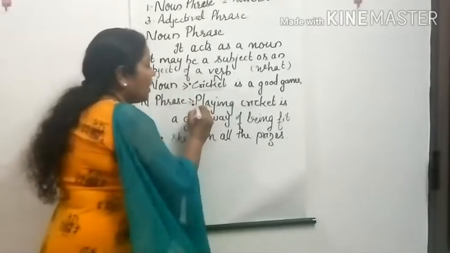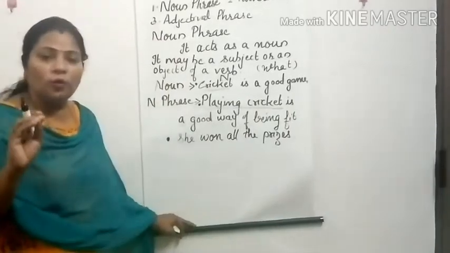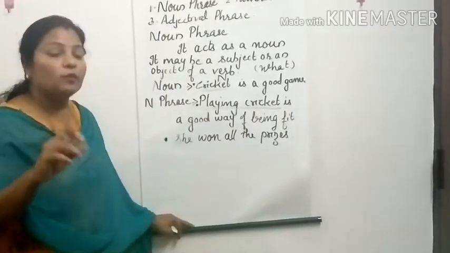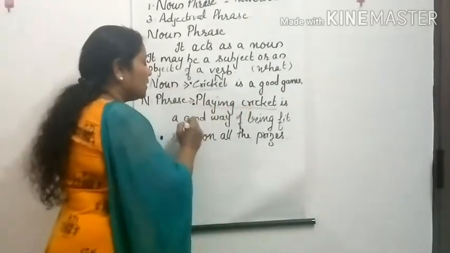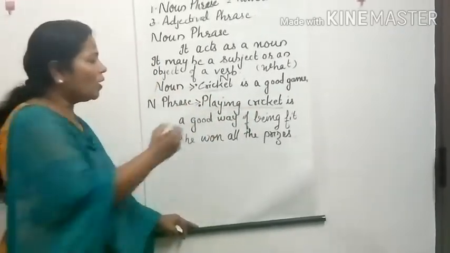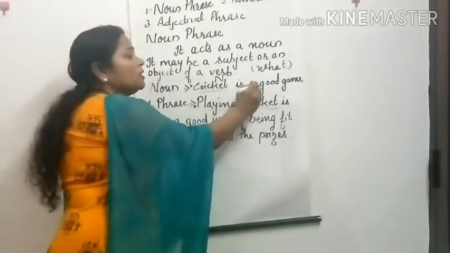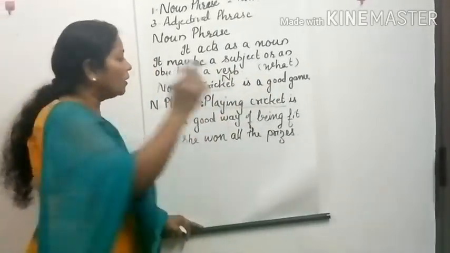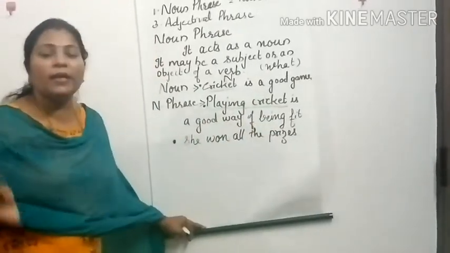See here we have playing cricket. Now it's a group of words. Not one word, it's two, so it becomes a group of words. Playing cricket is a good way of being fit. Now ask the same question. For the noun, we asked what is a good game? Cricket. Now here, what is a good way of being fit? Playing cricket.